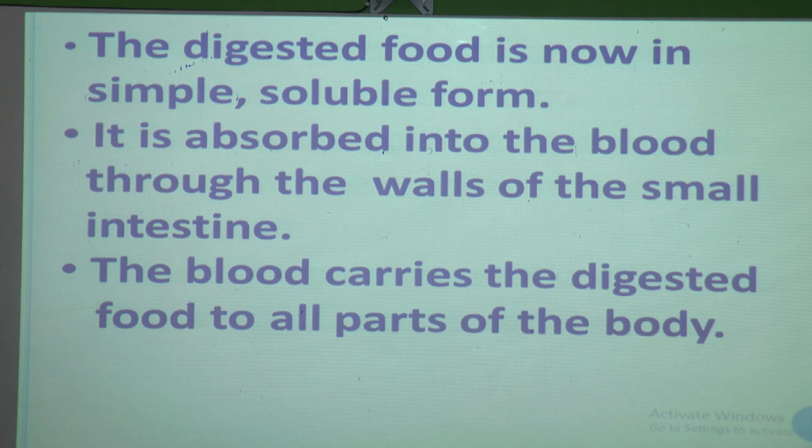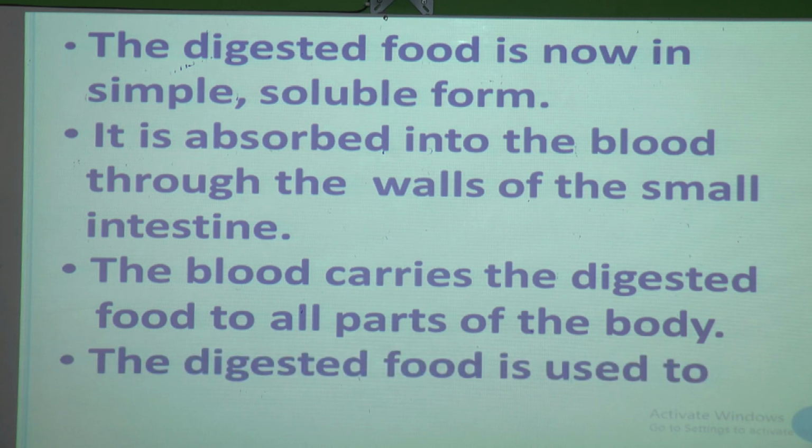Now you understood that carbohydrate breaks into simpler form because of saliva, and it starts in the mouth only, and in the stomach proteins and fats are broken into simpler form, and in the small intestine the digestion process completes, and then the digested food is absorbed into the blood through the walls of the small intestine, and that blood carries the digested food to all parts of the body, and the body can use that digested food to produce energy.